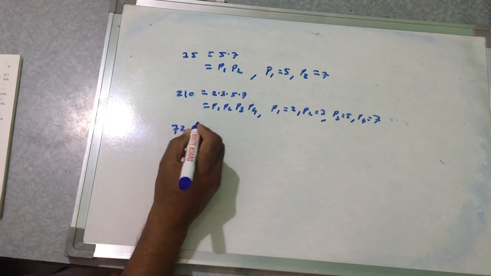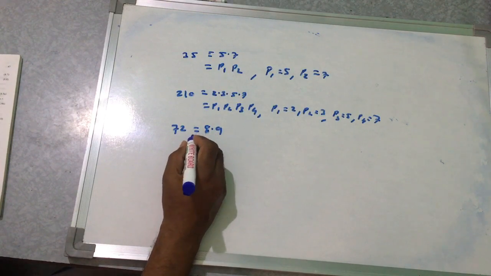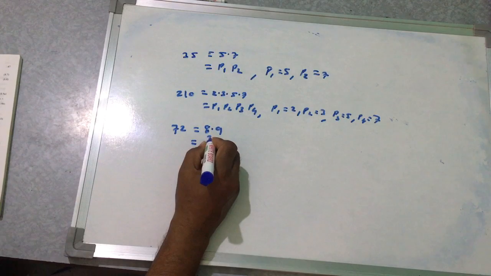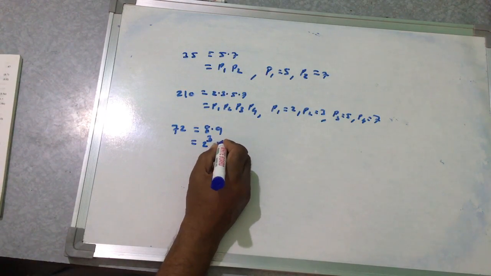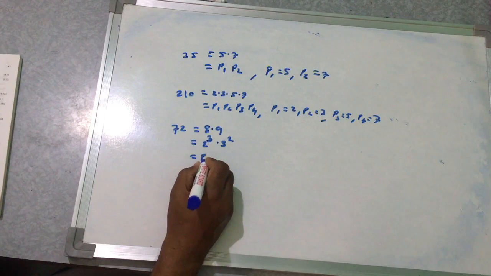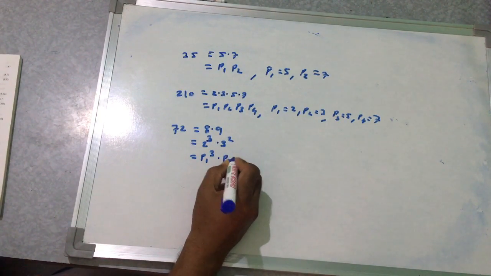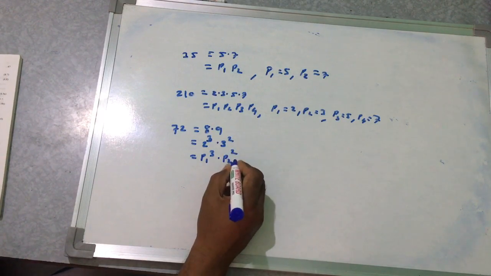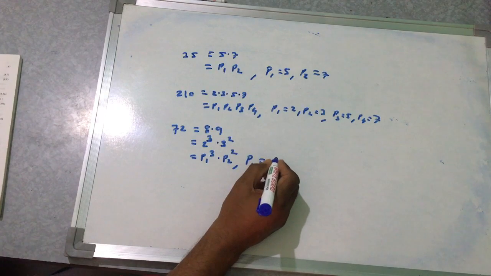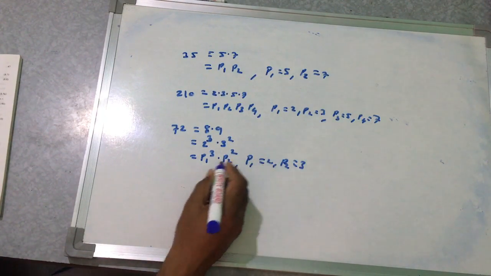Then 72 is 8 into 9, that is 2 cube into 3 square, that is p1 cube into p2 square, where p1 is 2 and p2 is 3.